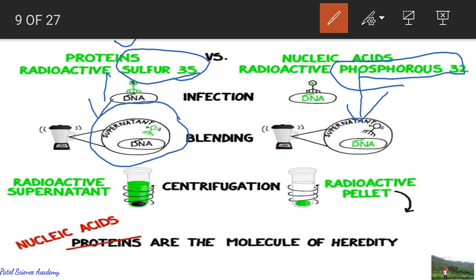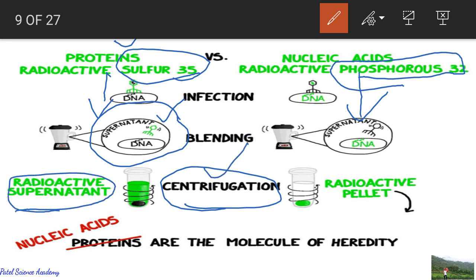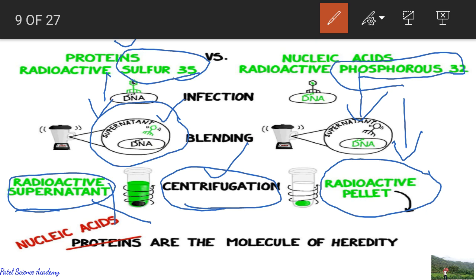When the DNA enters the body of the bacteria, after centrifugation, the supernatant was checked for radioactivity and there was no sulfur, and the pellets contained the phosphorus. So where is this phosphorus coming from? This phosphorus has come from the DNA, that is nucleic acid, deoxyribonucleic acid.